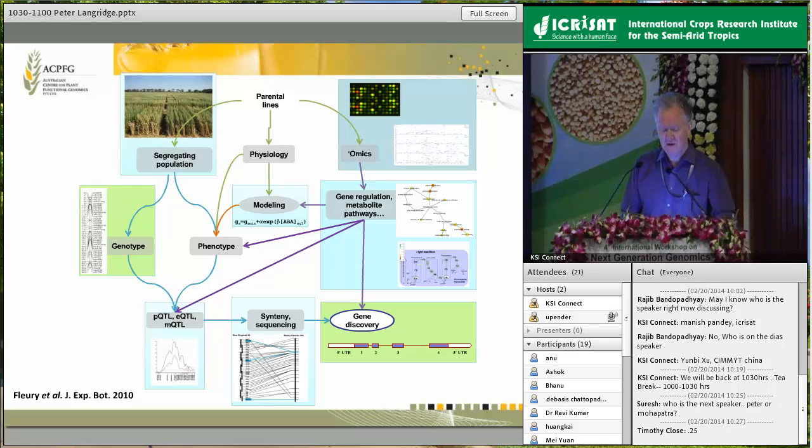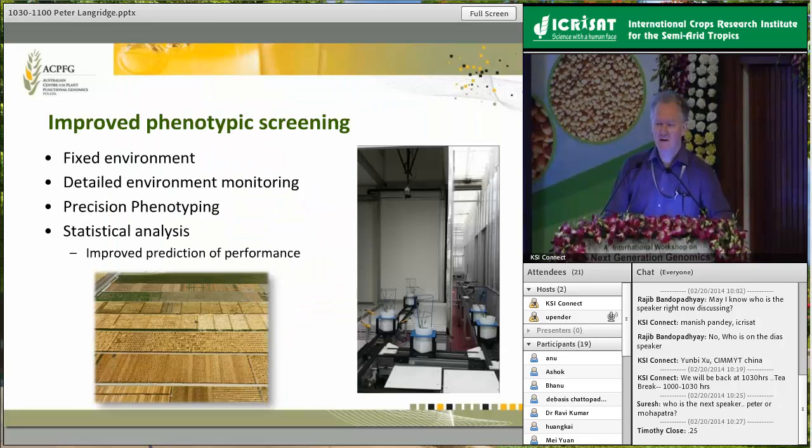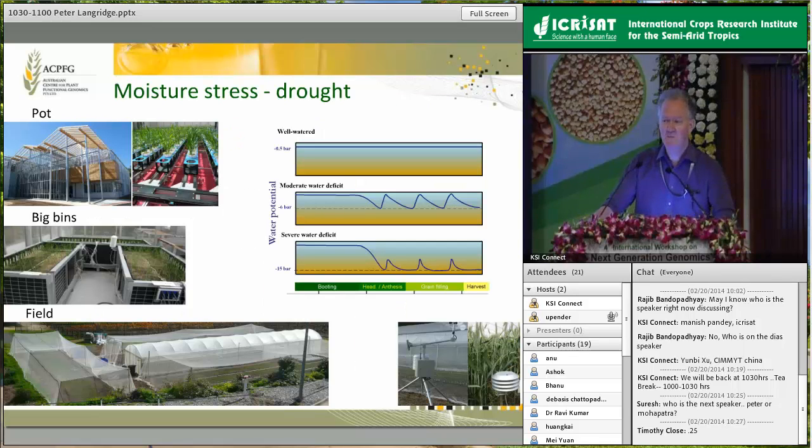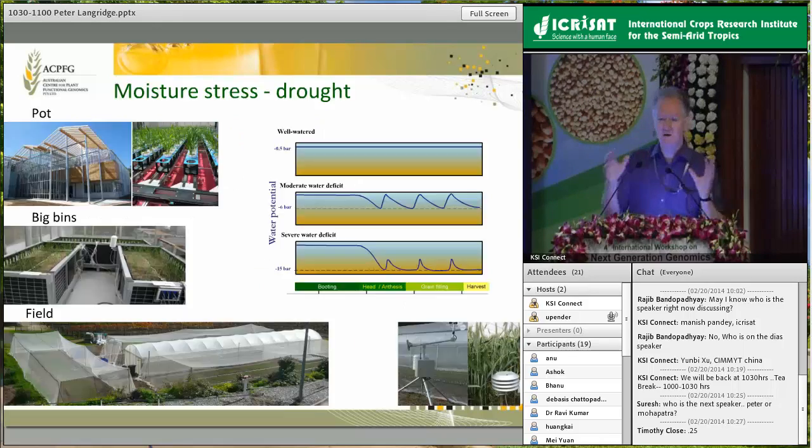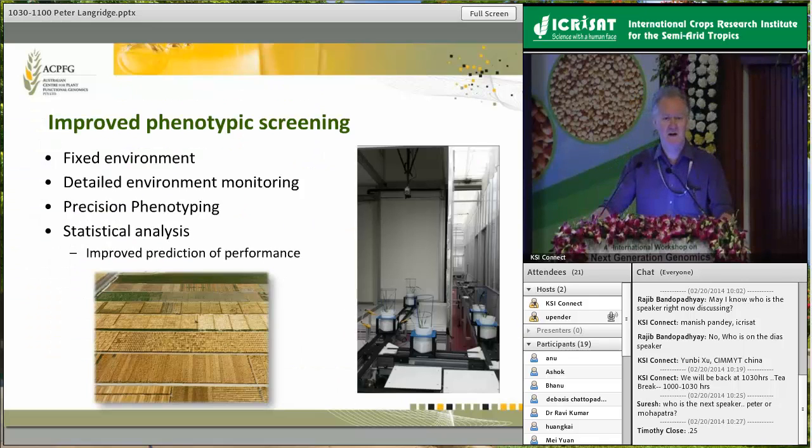But how does this really look in practice when we try and do the analysis? So I said I really wanted to talk a little bit about that phenotyping issue, and we've heard again this concept of a phenotyping bottleneck. I'd really raise the question about whether it is actually a real bottleneck, or whether it's really an issue about how we utilise phenotyping information and analysis. There are a number of options we have, particularly, and you should remember I'm trying to focus on these highly stressed, these difficult environments, traits like drought, stress, salinity and so on. We have a number of options to try and deal with this and try and measure the phenotype.